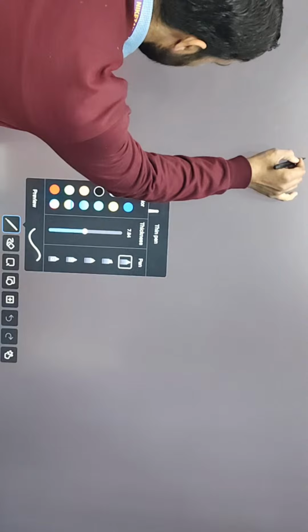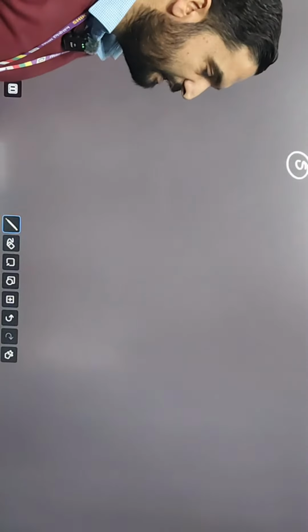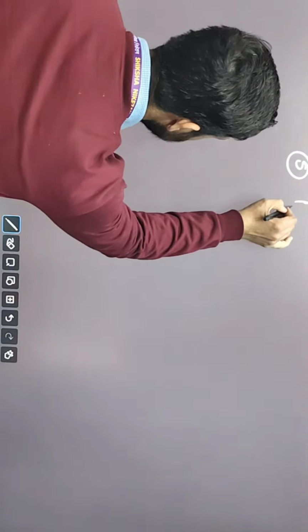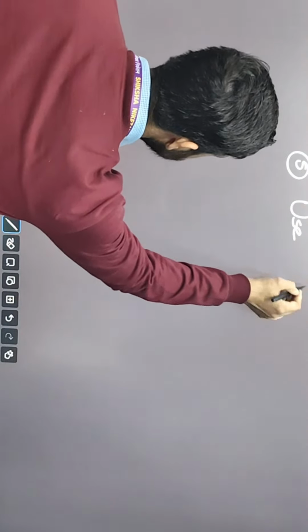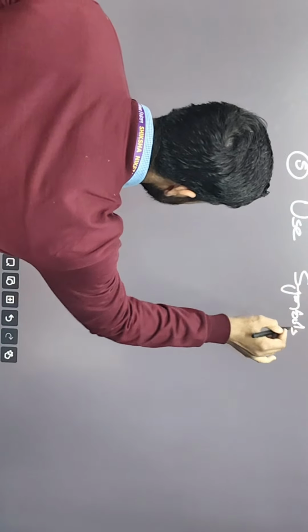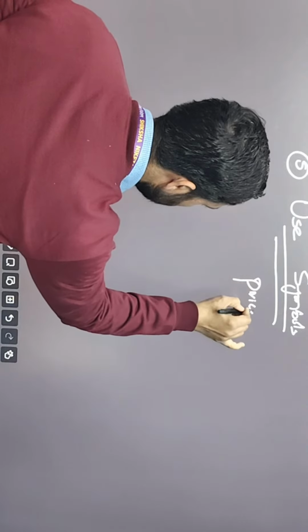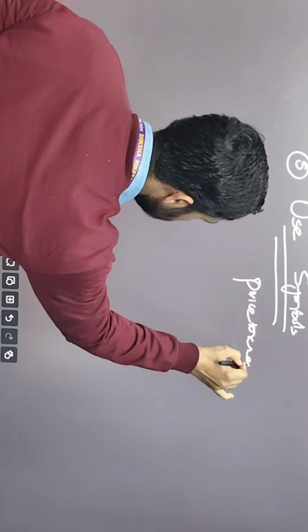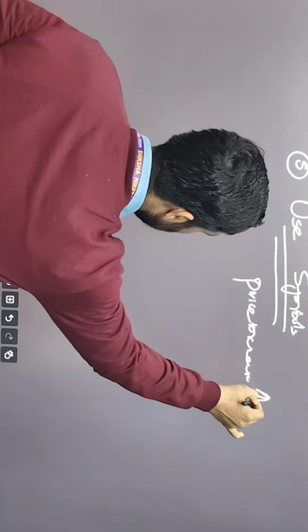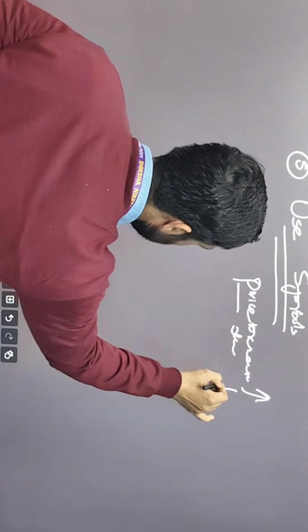Now, the fourth or fifth point is that whenever you are writing, you have to use symbols. I already told you that. Suppose the price increases, we can use an arrow upwards. The price again decreases, we can use the arrow downwards.